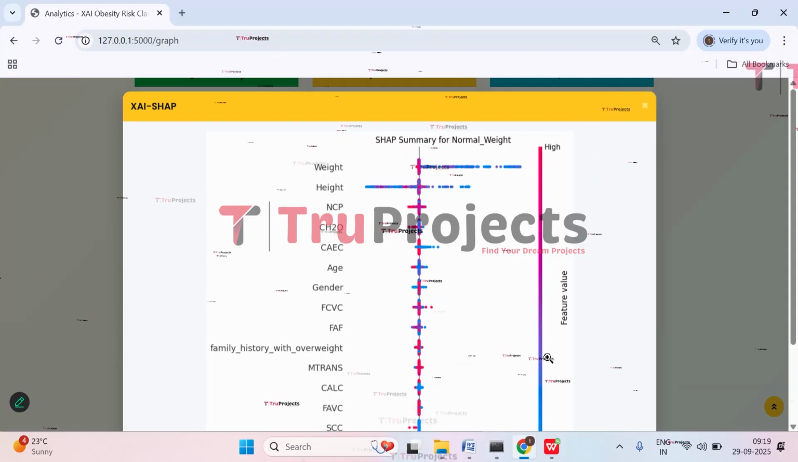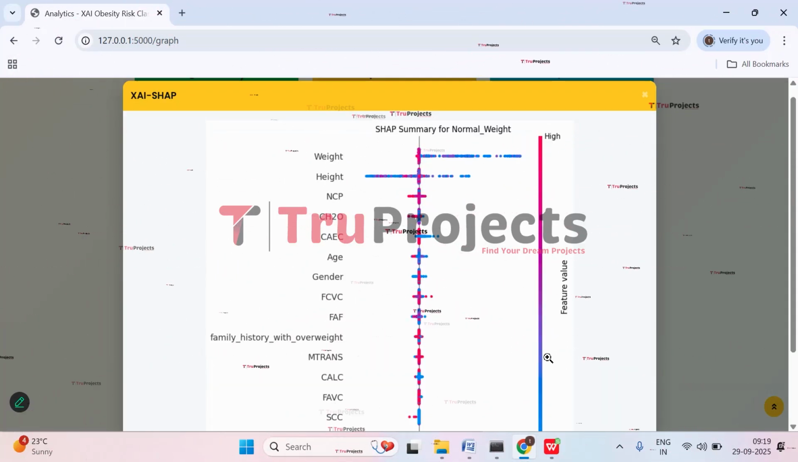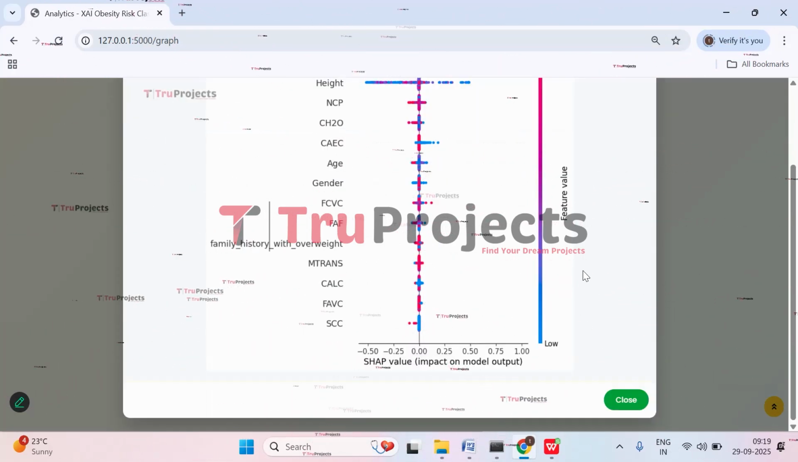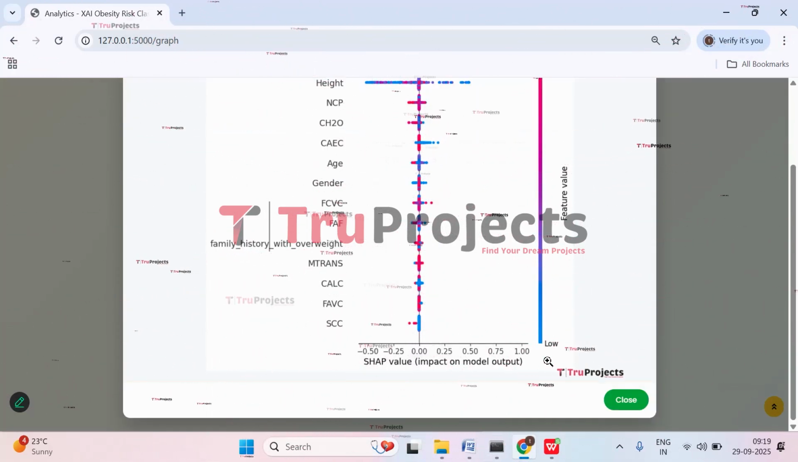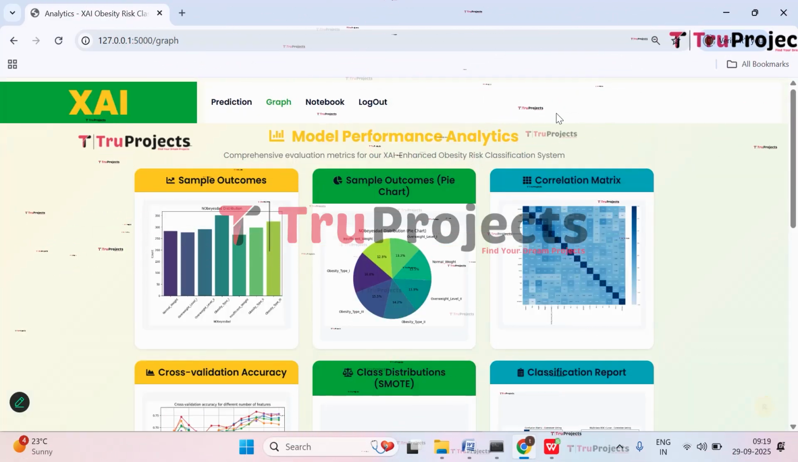And here we have explainable SHAP. That is explainable AI SHAP graph, which shows the feature importance. So here, this color represents the high level of feature value, and this color represents lower level of feature value. Now close this. Click on log out.